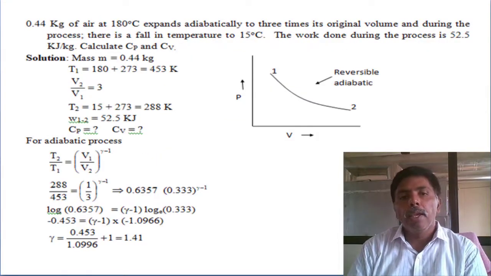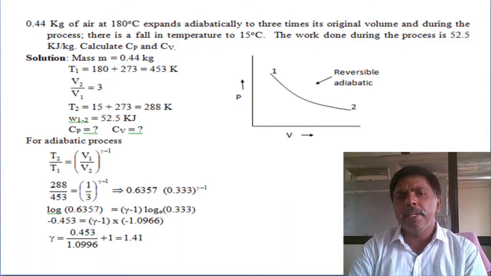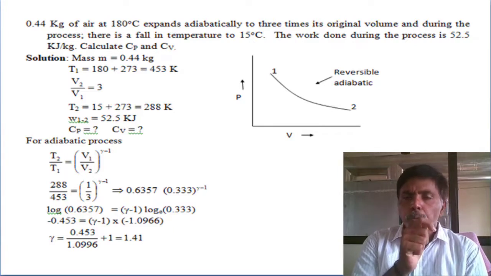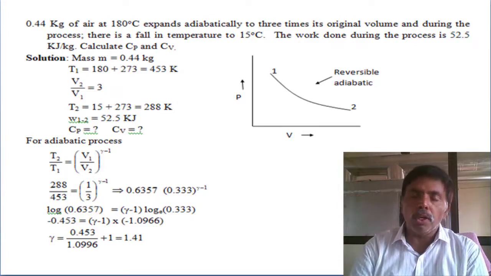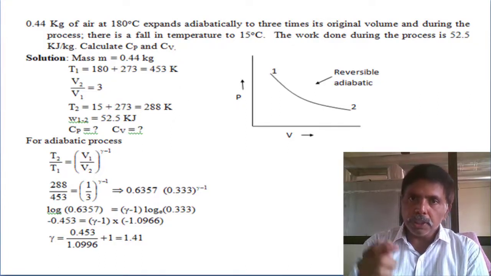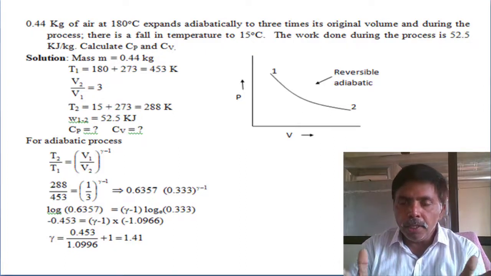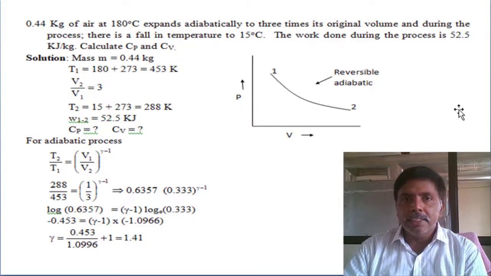Second problem. 0.44 kg of air at 180 degrees centigrade expands adiabatically to 3 times its original volume, meaning V2 by V1 is 3 times.